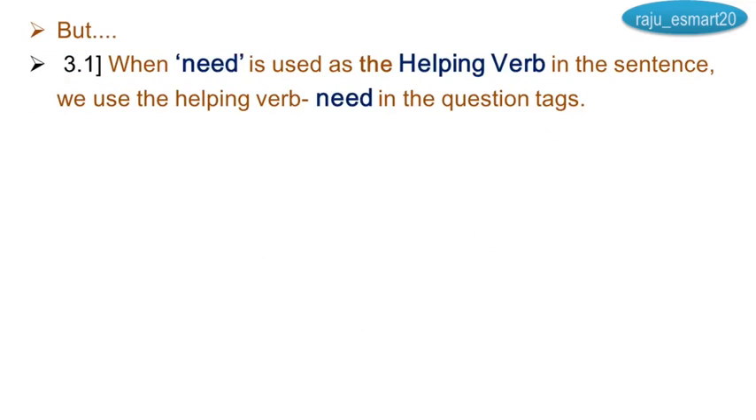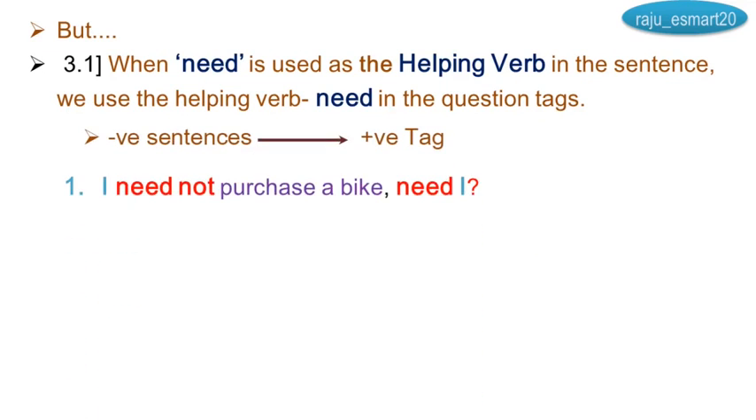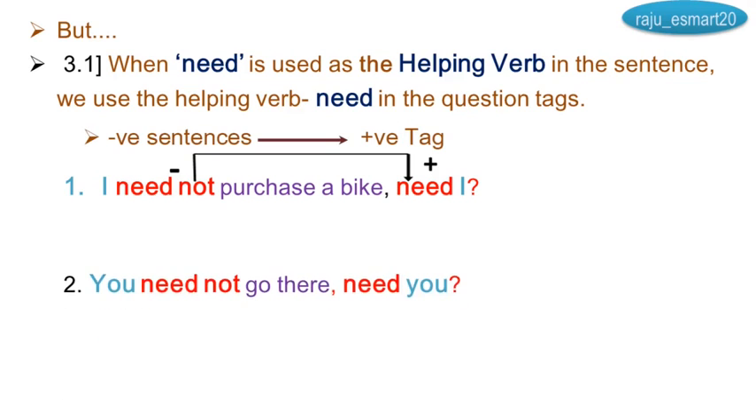But when need is used as the helping verb in the sentence, we use the helping verb need in the question tags. Usually we use need as a helping verb in negative sentences. I need not purchase a bike, need I? It's very easy to make question tags when we get helping verbs in the sentences. Very easily we can make tags by taking that same helping verb, okay? Need not, need I. Negative sentence, positive tag.